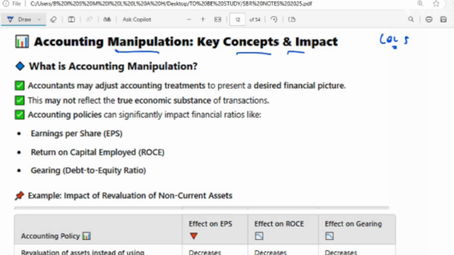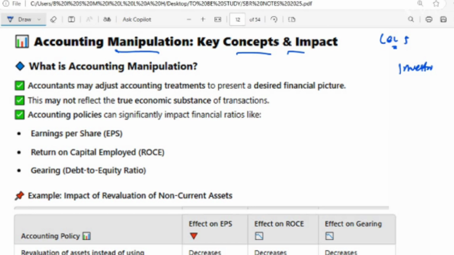Okay, first you have to understand what we mean by accounting manipulation. When a company changes numbers or rules to make their financial reports look better, then we call that accounting manipulation. When the company changes numbers and rules for their own benefit, they want to make their financial reports look better. Then we call that accounting manipulation, right? Now it's often done to trick investors, because the report is just for the users and the users are investors.